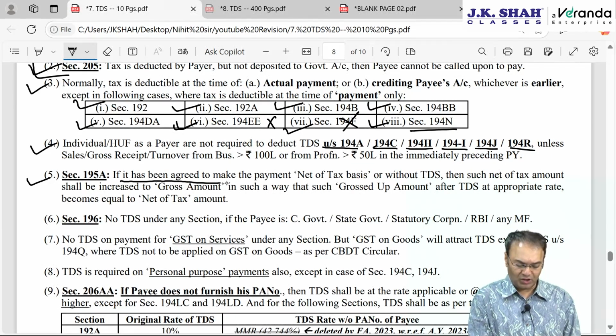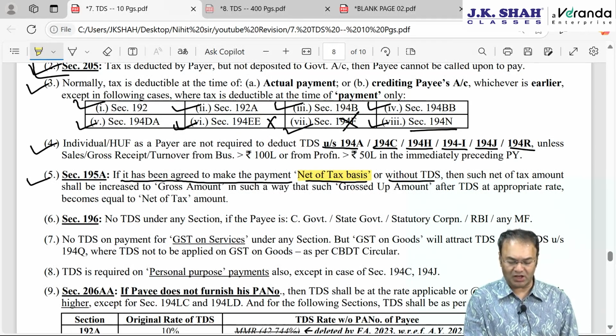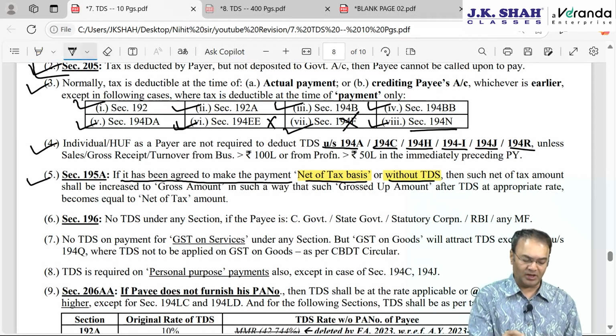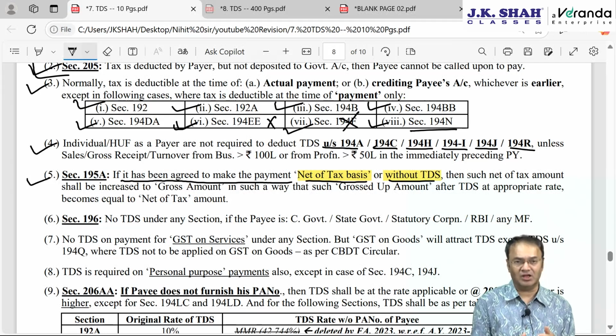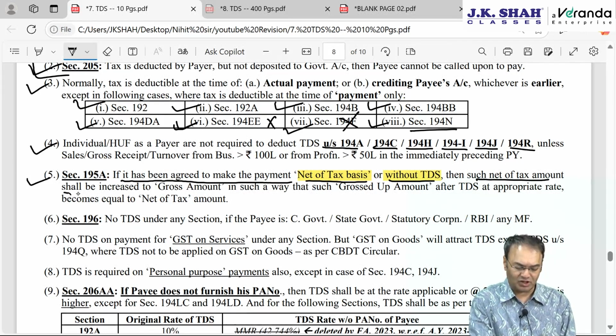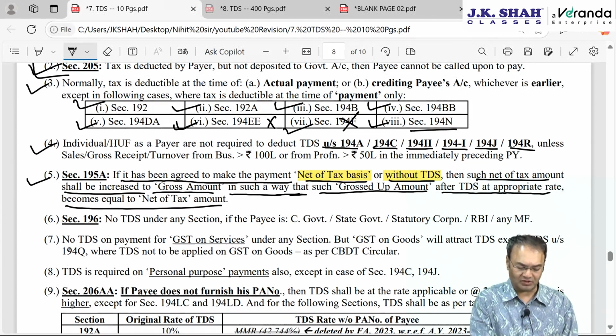If it has been agreed to make payment on net of tax basis or without TDS, remember in exam whenever a question comes, either of these two phrases should be there. It should have been given in the question that payment is going to be made on net of tax basis or without TDS. Then only you will apply grossing up principle. Otherwise, don't end up applying grossing up principle blindly, randomly. Okay, then such net of tax amount shall be increased to such an amount, gross amount, in such a way that such grossed up amount after TDS at appropriate rate becomes equal to net of tax amount.